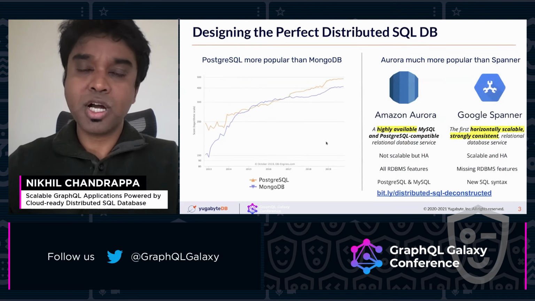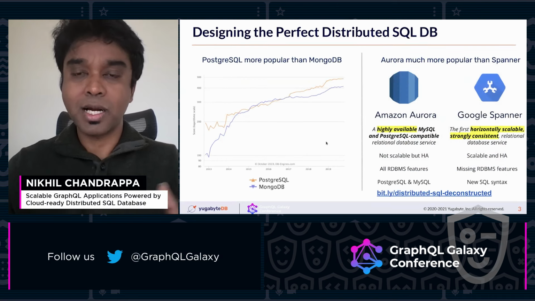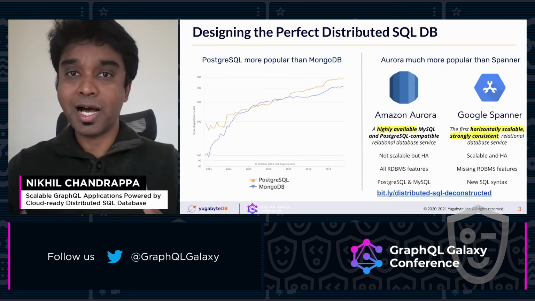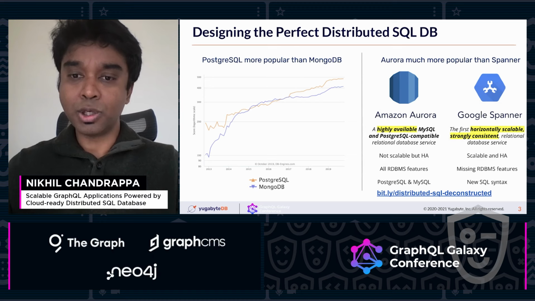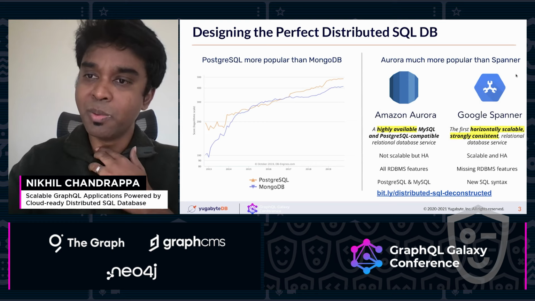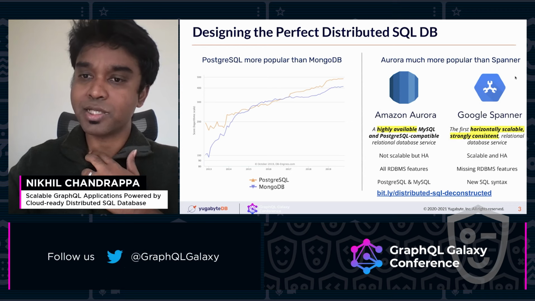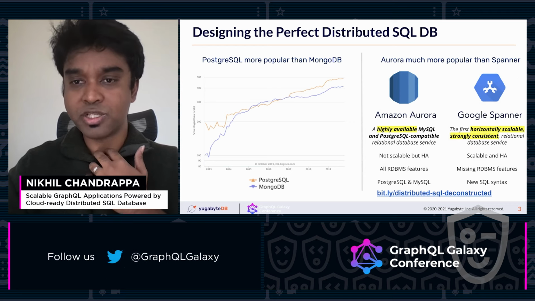When the YugabyteDB founders started building the database, they wanted to build a database which can provide high availability like Amazon Aurora while supporting all the RDBMS features, and also provide distributed capability like Spanner, where you can horizontally scale the relational workload as well as support geo distribution.